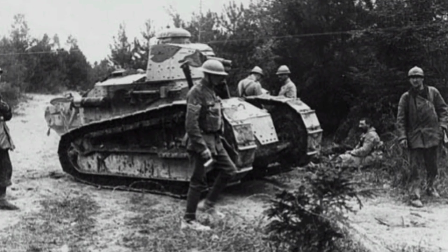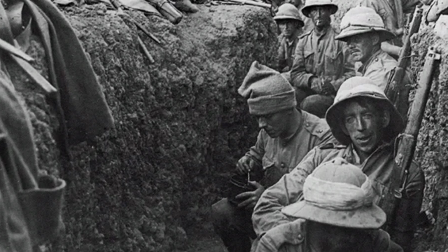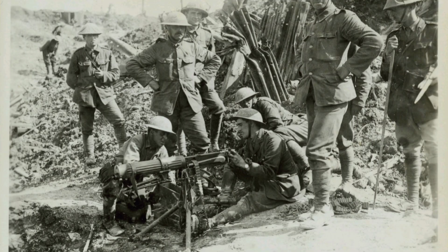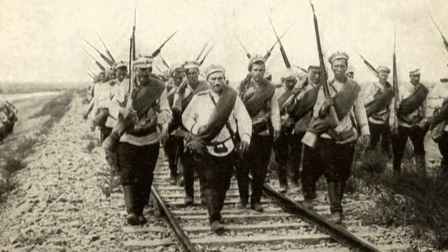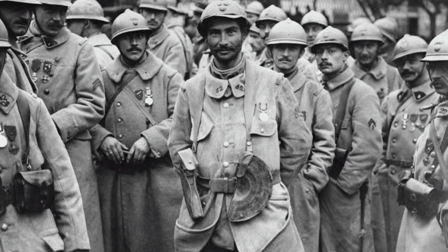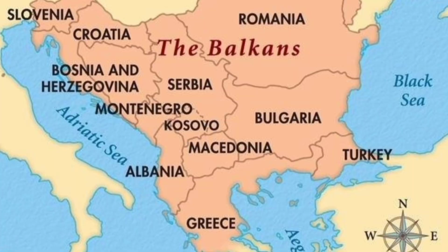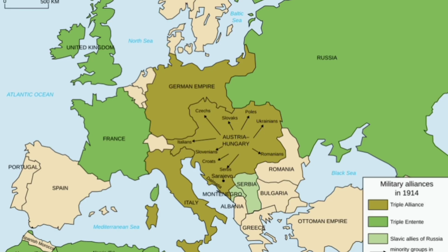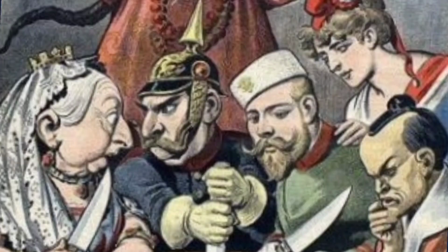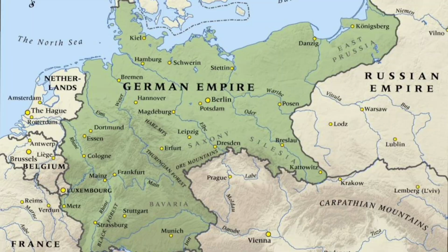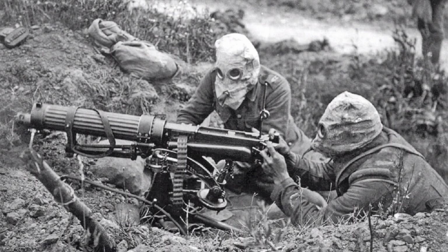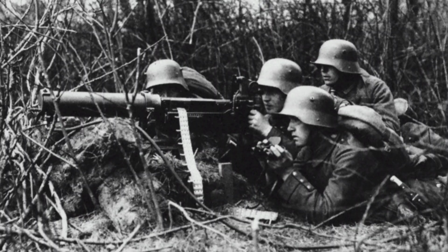Powerful empires were flexing their muscles, but beneath the surface, tensions were brewing. Tensions before 1914 were: Nationalism. Countries in Europe were very proud of their power, culture, and independence. In places like the Balkans, ethnic groups wanted freedom from larger empires, like Austria-Hungary and the Ottoman Empire. Imperialism. European powers like Britain, France, and Germany were competing for colonies in Africa and Asia. This caused rivalry and distrust.